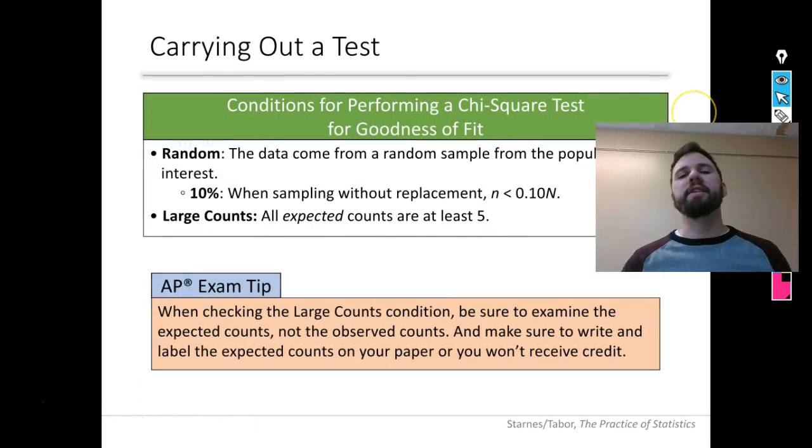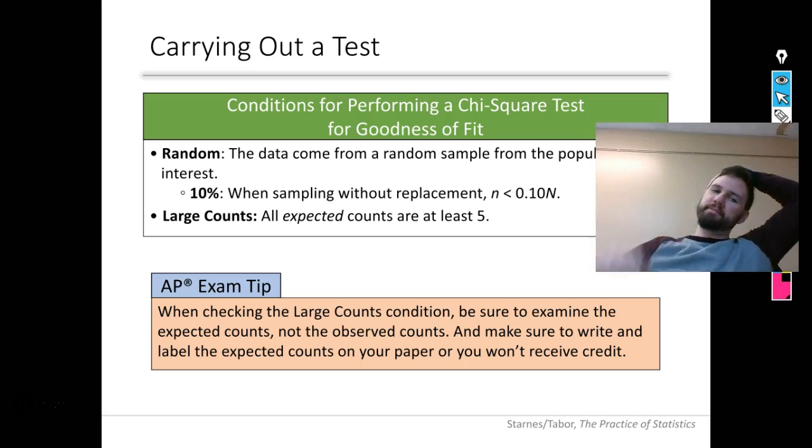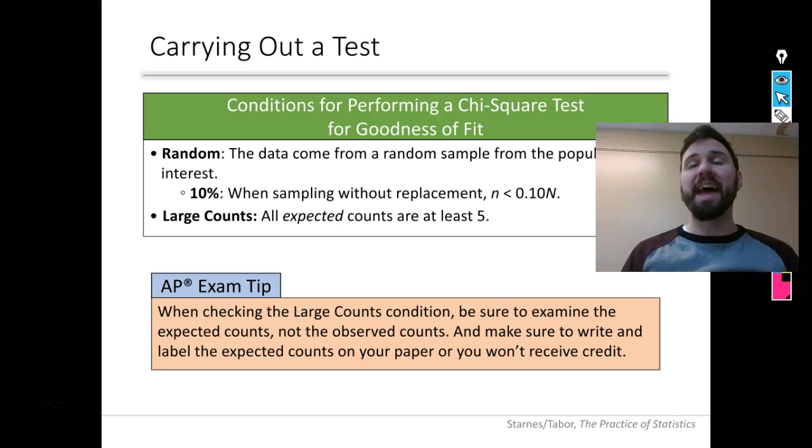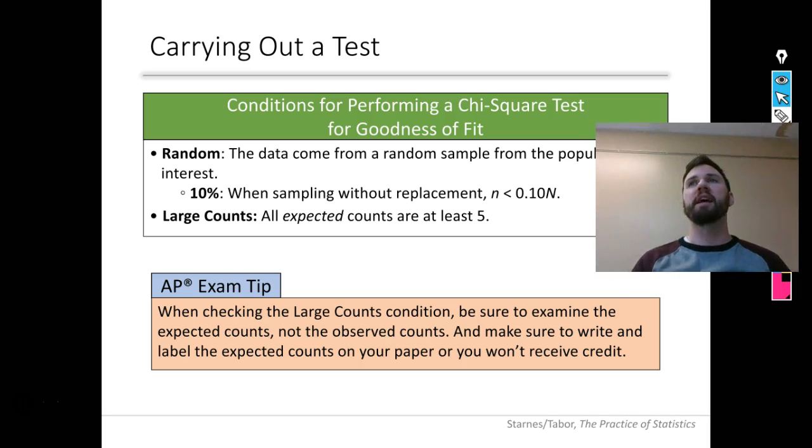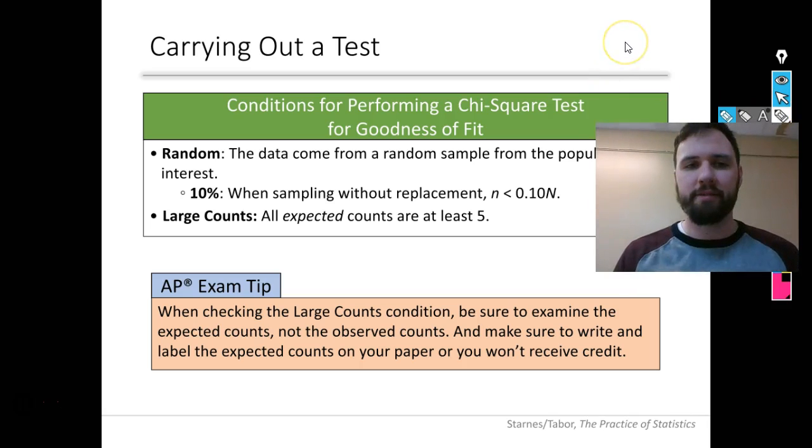Make sure you check your conditions. All your expected counts should be at least 5. So random's the same, 10% is the same. Large counts, so expected counts have to be at least 5. Everything else is the same.